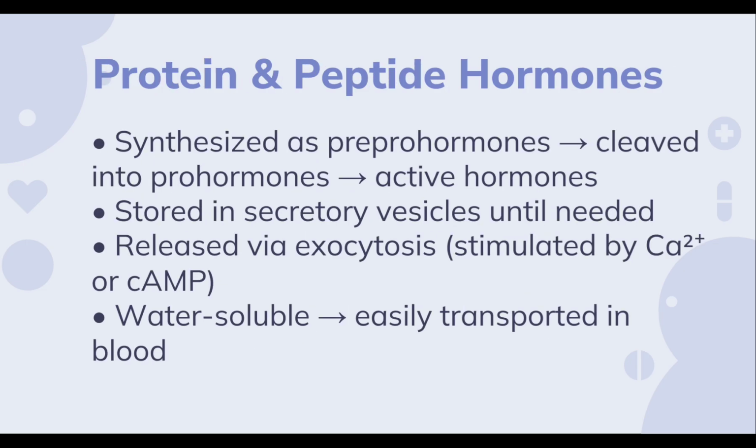The protein and peptide hormones are synthesized as pre-hormones. What is a pre-hormone? A pre-hormone is not biologically active. It is the biologically inactive form of the hormone, and they form smaller prohormones, and they are secreted into the endoplasmic reticulum.